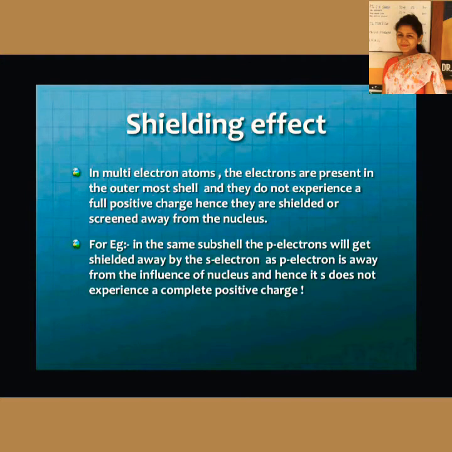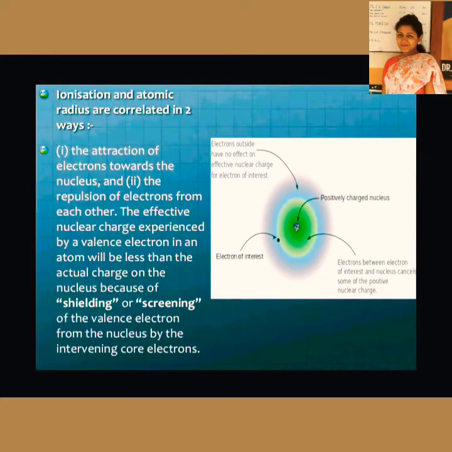So, for example, in the same shell, the p electrons will get shielded by the s electrons, as the p electron is not always under the full influence of the nucleus and hence does not experience the complete positive charge. So this shielding effect will help us in correlating ionization enthalpy and atomic radius.